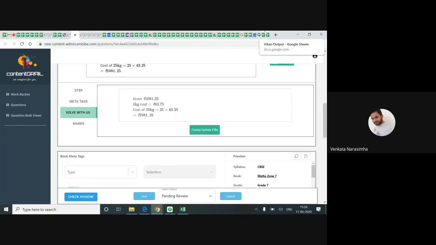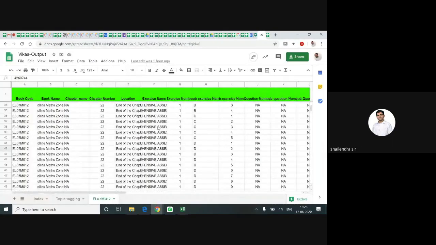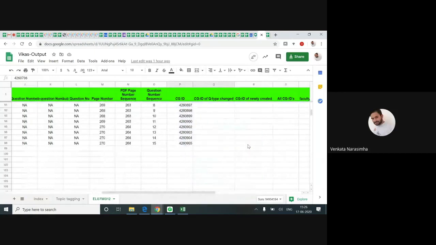So similarly, in this way, I'll give you questions. Each is identified with a unique ID. These are the IDs. See, there are 98 questions in this. So 98 questions. For you, it will be more. I will give you now.